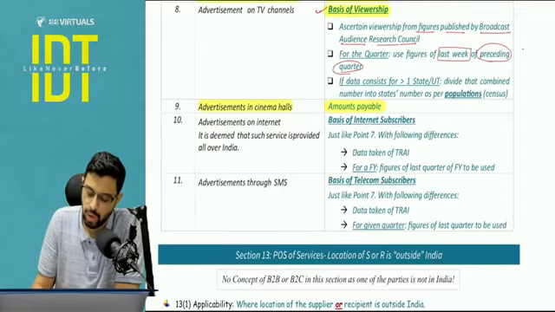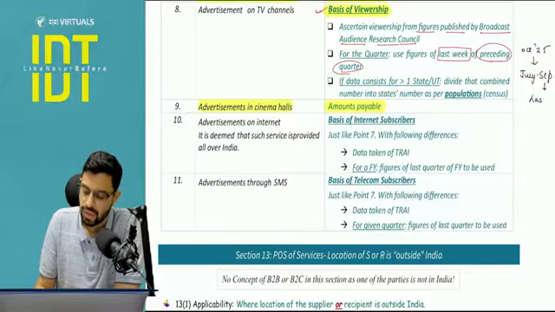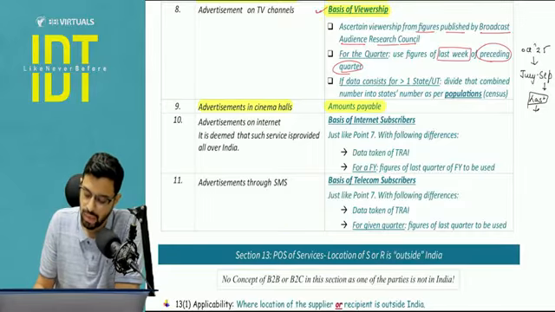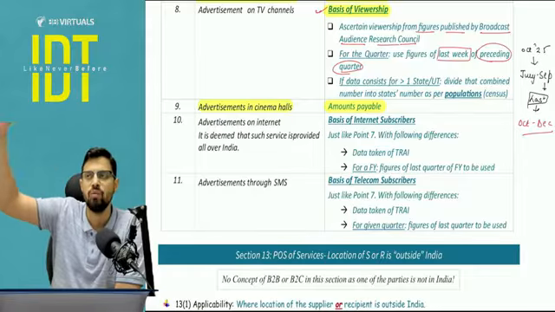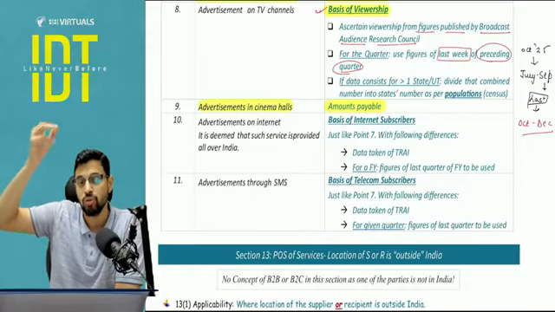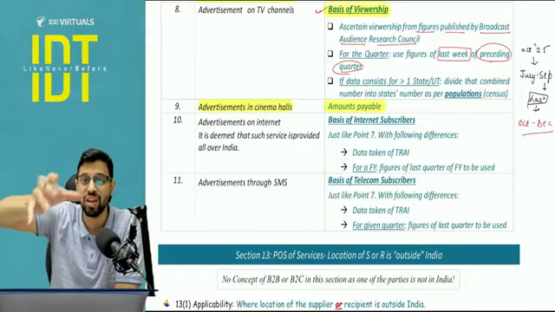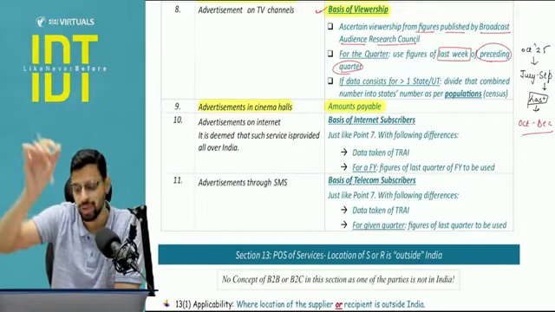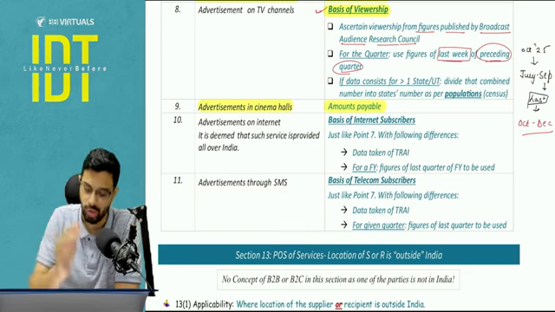For example, right now it is October 2025. What is the preceding quarter? The preceding quarter is July, August, September. What is the last week? September last week. That data will be used for any invoice that I raise in the quarter of October, November, December. And if an invoice is being raised in February, so for January, February, March, I will be using the figures of the last week of December, because that is the last month of the quarter. Okay, last week of the quarter.